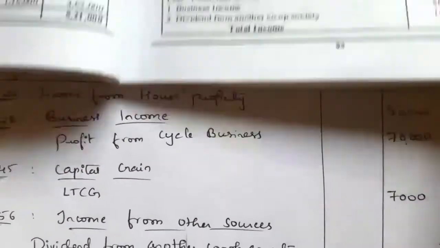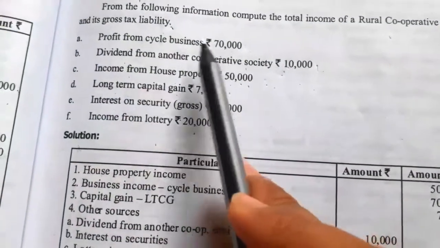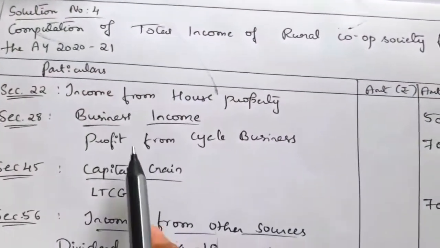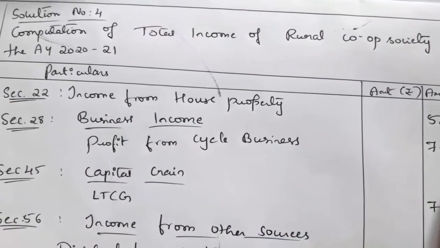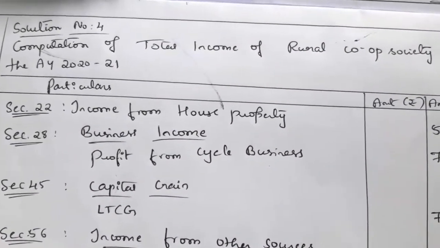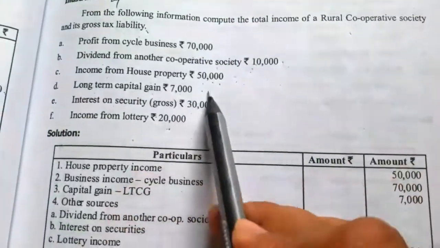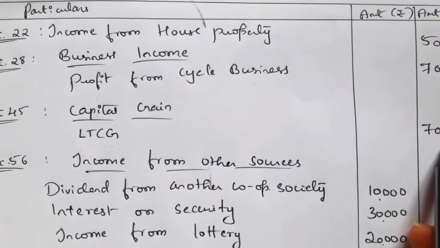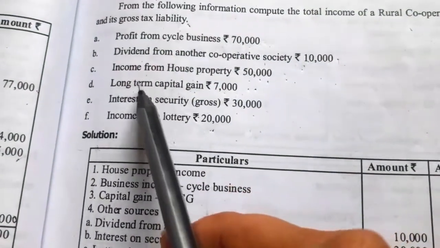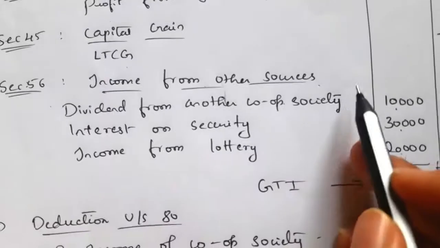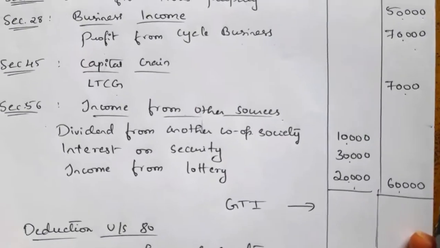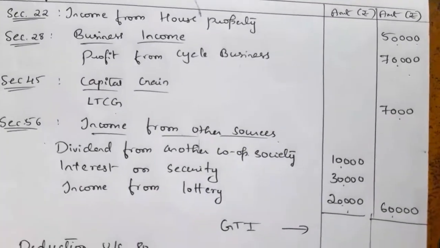The next head is section 28, that is business income. Relating to business income we have profit from cycle business, only one business income, that is 70,000. Profit from cycle business 70,000 is taxable under section 28. Next we have the capital gain, that is long term capital gain 7,000. Next we have the head section 56, income from other source. Under that we take dividend income, then interest income and lottery income. So these incomes we take under the head income from other source. So the total value will be 60,000.